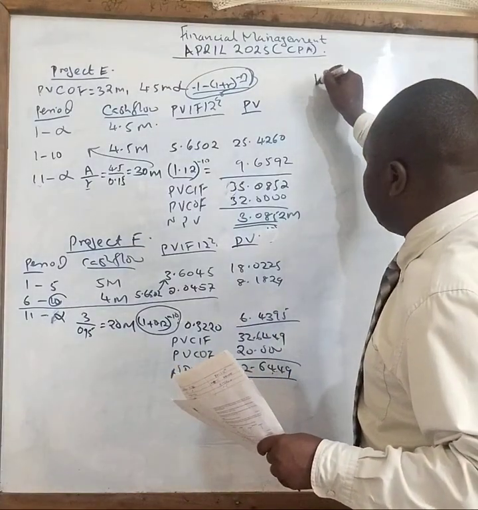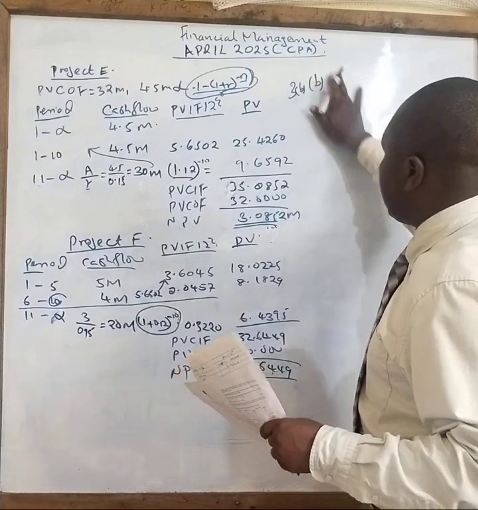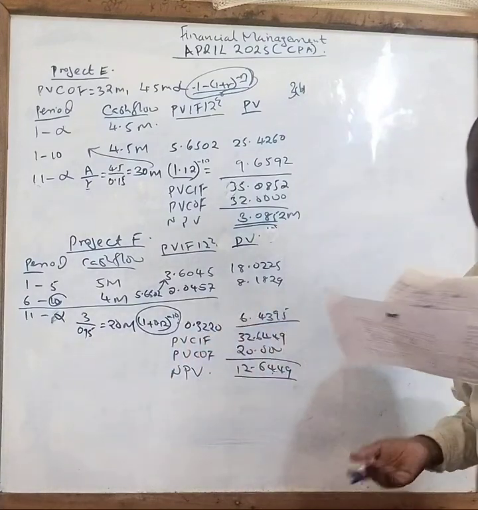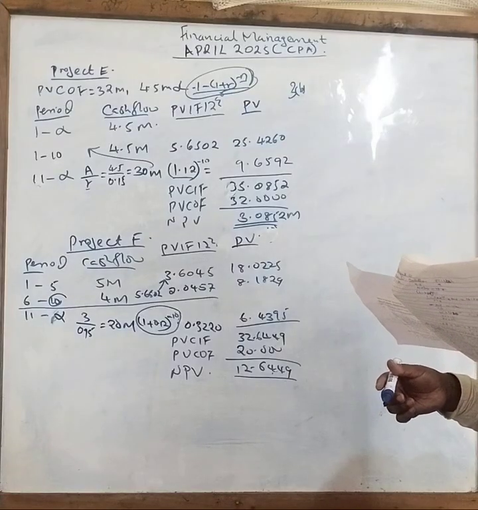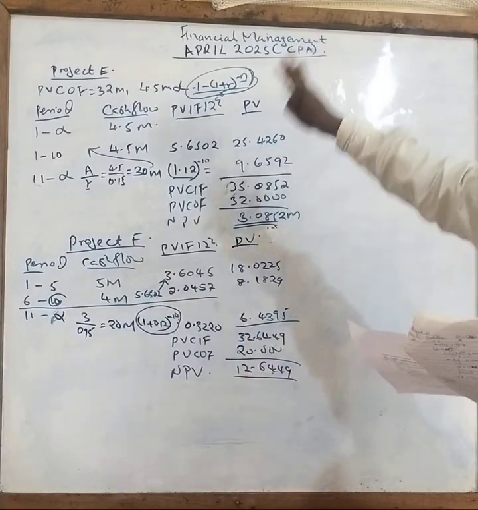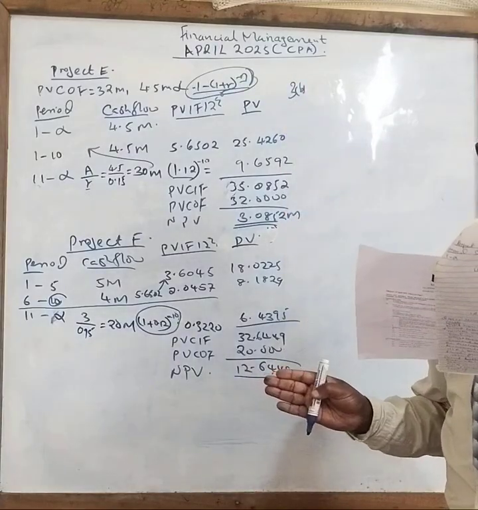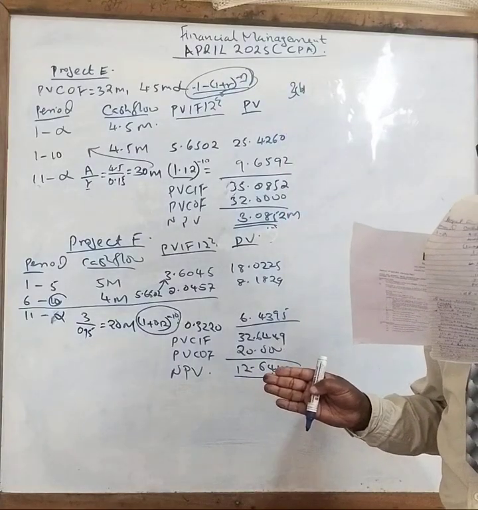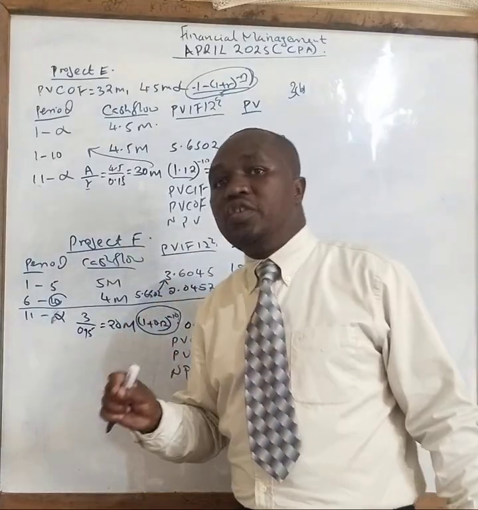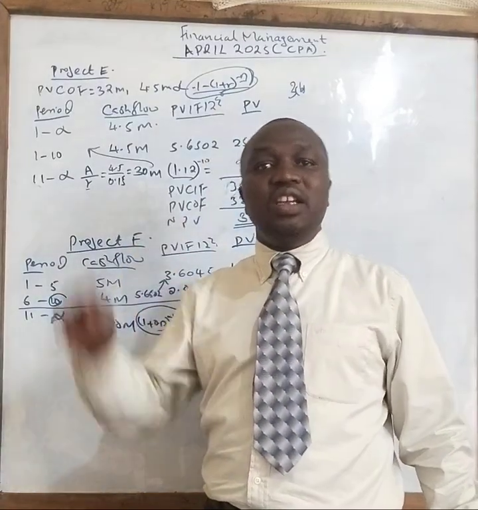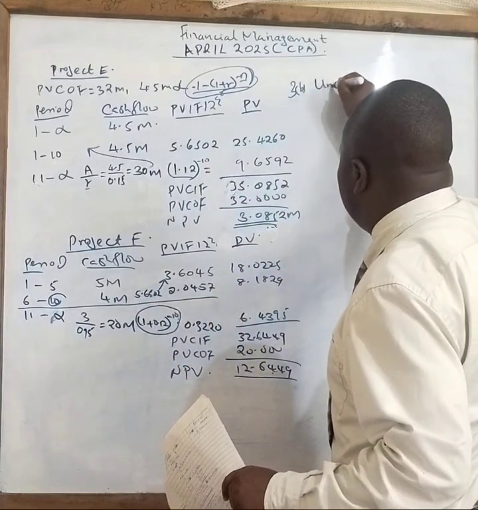Now for B, question 3B. Question 3B is very simple. You have just been asked, using the calculations in A above, this one that we have just done from project A to project F, correct, to advise on the projects to be undertaken. In this case, you only undertake those projects with a net present value.